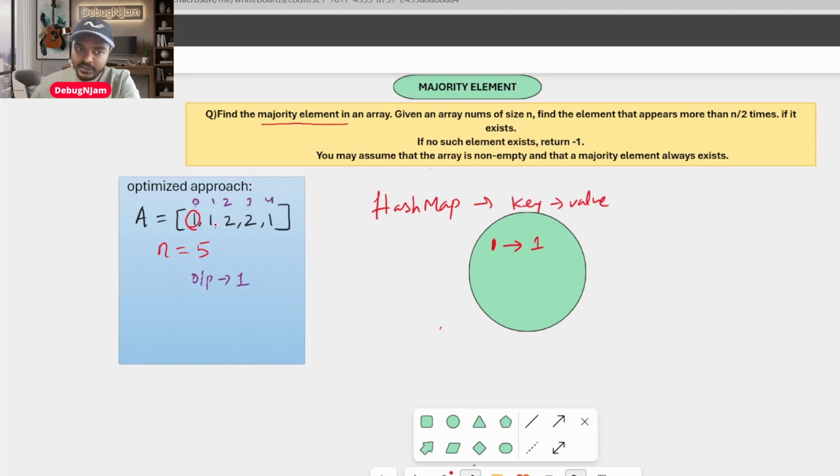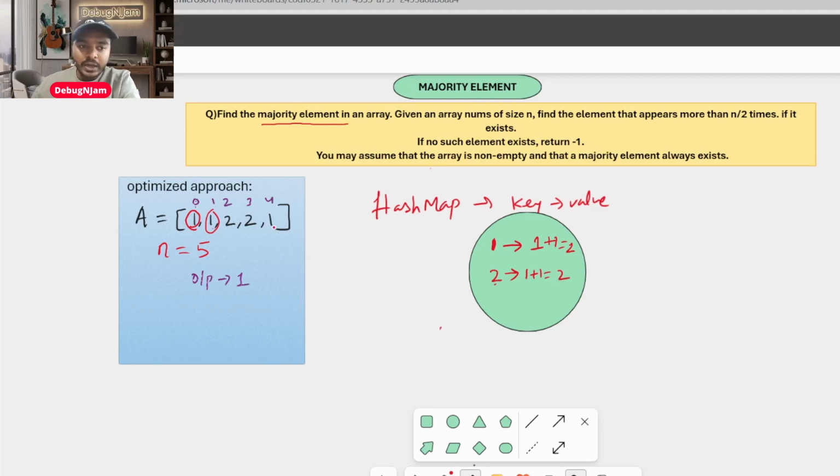Now when I go to the first index, I'm picking 1 again, right? And I'll check whether the key 1 has a value or not. Yes, it has. If it has, then to that value I'll add one more. The count becomes 2 now, right? Similarly, the next element is 2. My new key is 2 now. Does this key have a value? No, right? So if it doesn't have any value, I'll simply add 1 to that. The second time, 2 comes again. Again it will check whether 2 has a value or not. Yes, it has. So I'll simply add 1. 2 is also 2 now.